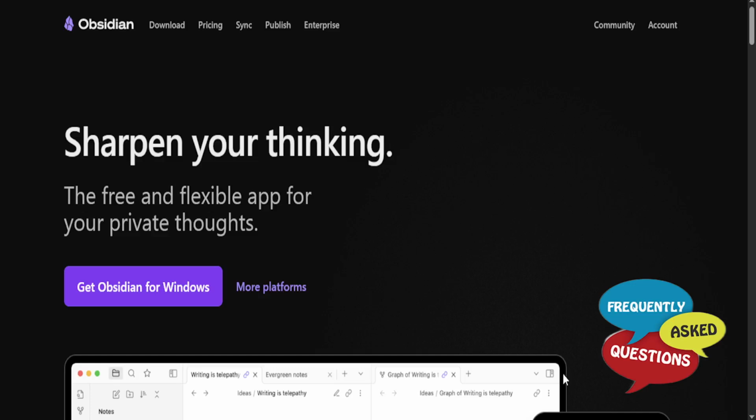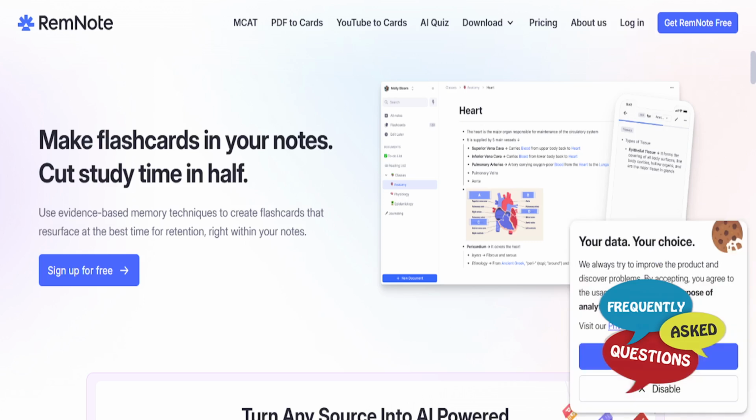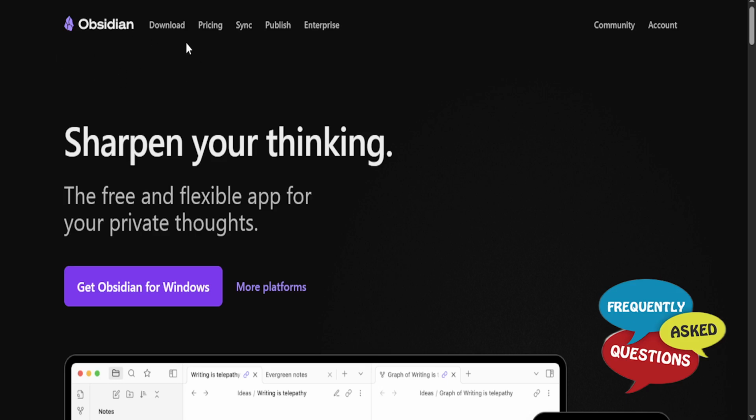All right, so let's go over this. We have Obsidian versus Notion versus Remnote. So which is the best productivity tool for you? Okay, for your needs now, let's start with Obsidian.